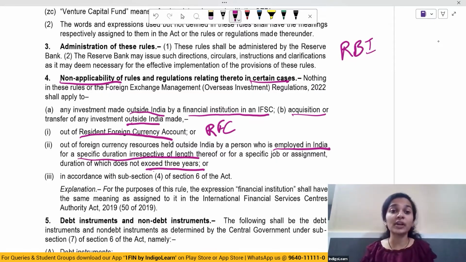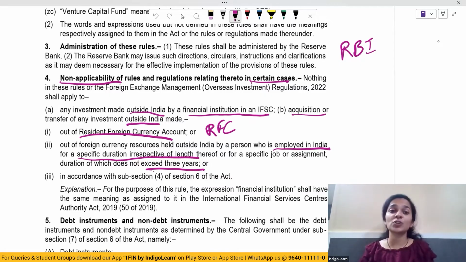We are talking about non-applicability cases. First is where investment is made outside India by a financial institution in an IFSC. Second situation talks about acquisition or transfer of any investment which is outside India.